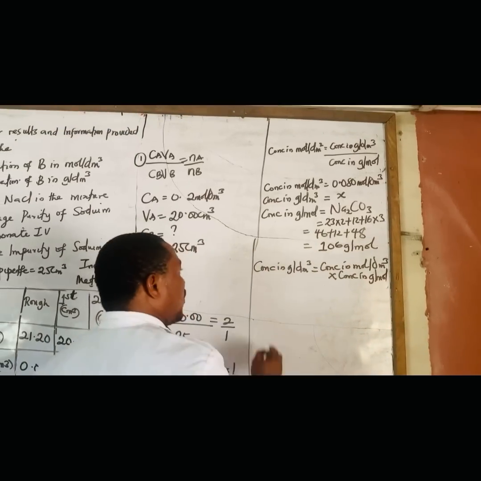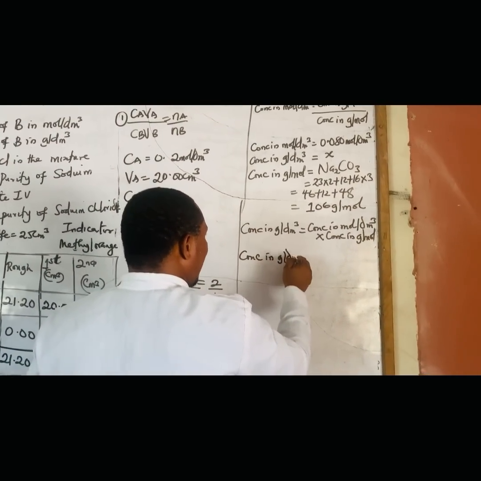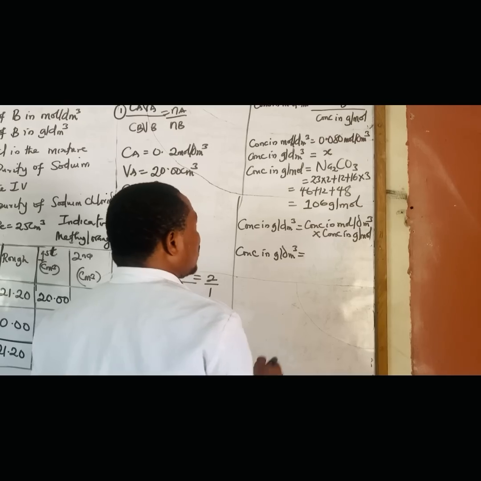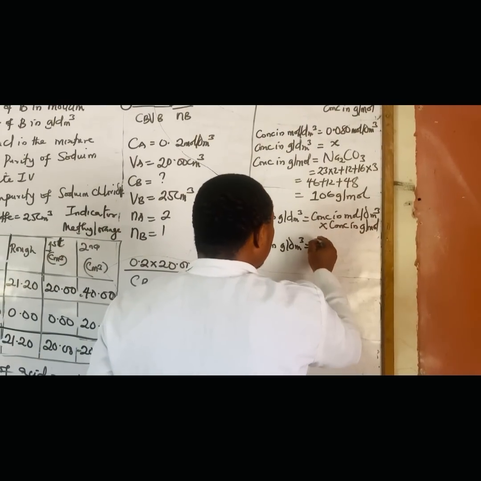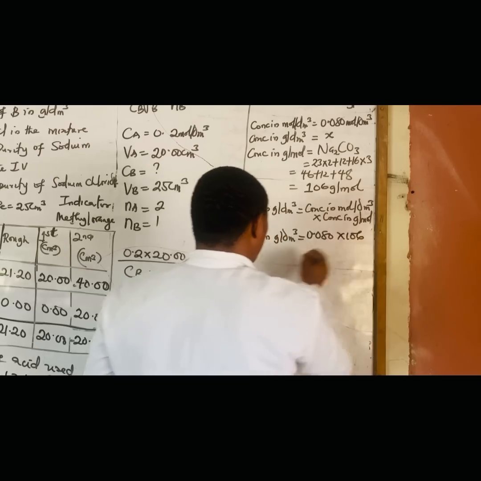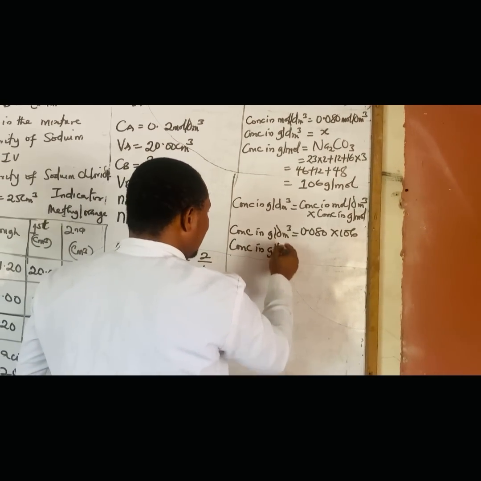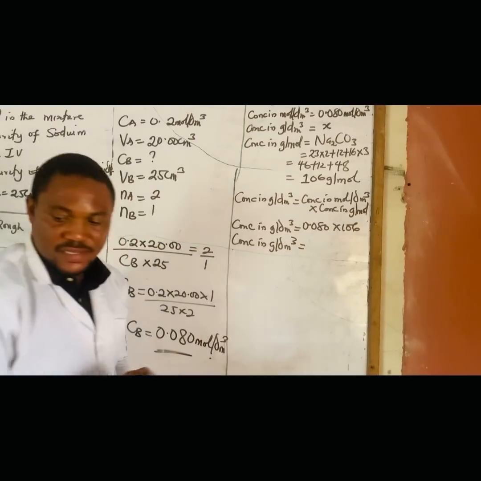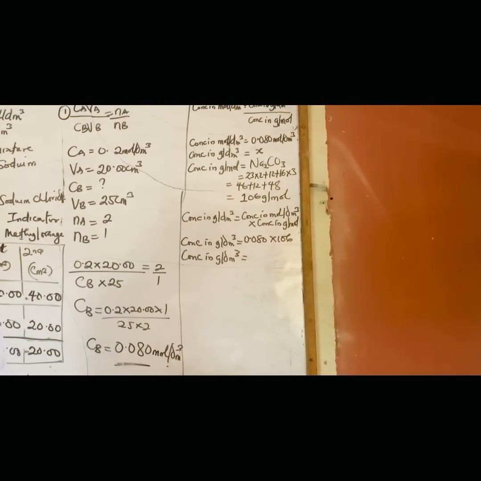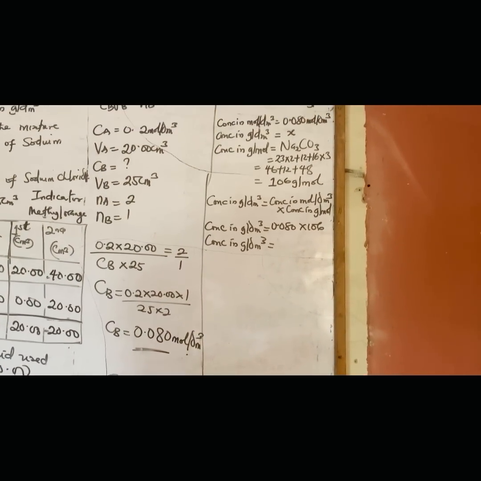I want to believe we are following. So concentration in gram per dm cube now equals what? Concentration in mole per dm cube, that's 0.080 times 106. So concentration in gram per dm cube will be, let's consult our calculator. So that will be 106 times 0.080.